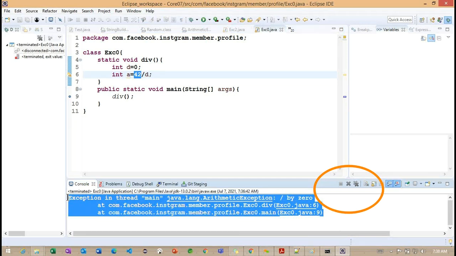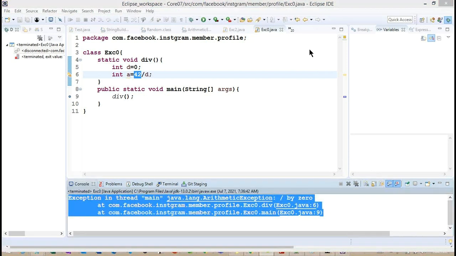Right, with the default message and stack trace we are getting here. So we need to focus carefully here: without using the try catch block and with using the try catch block, what are the benefits we are going to get? We need to understand that. Getting the point?